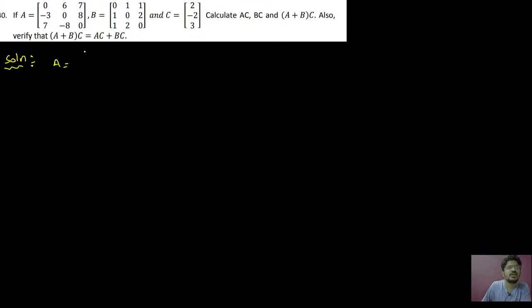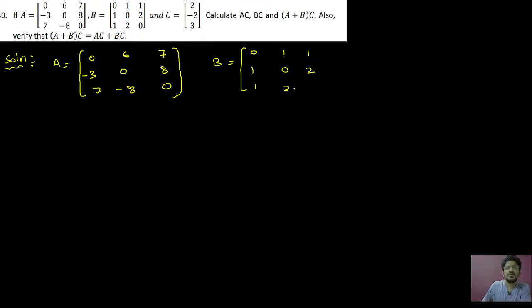Now A equal to, what is A? Matrix 0, 6, 7, minus 3, 0, 8, 7, minus 8, 0. And B is 0, 1, 1, 1, 0, 2, 1, 2, 0.